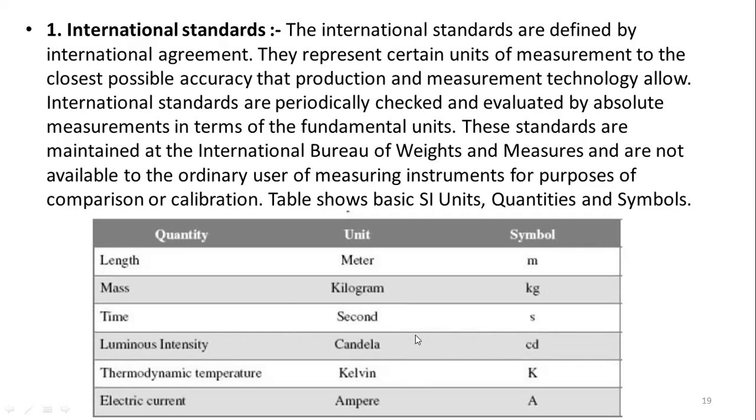All countries have the common standards. They have made one international agreement here. Now we have to use this one only. Like luminous intensity in candela, thermodynamic temperature in Kelvin, electric current in ampere, voltage in volts, resistance in ohm, power in watt. Like that they have made that.